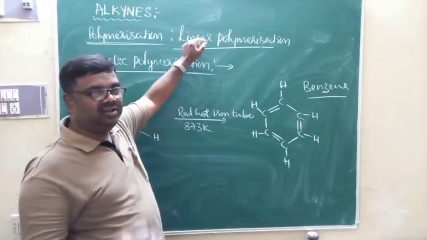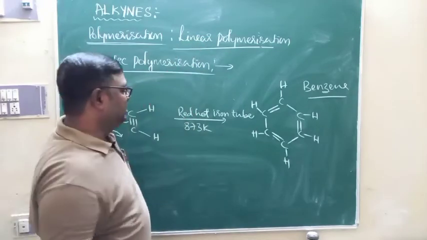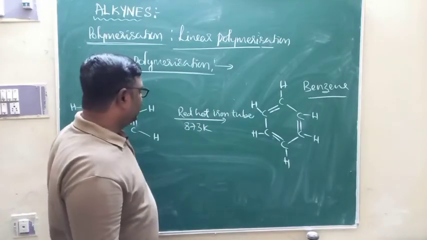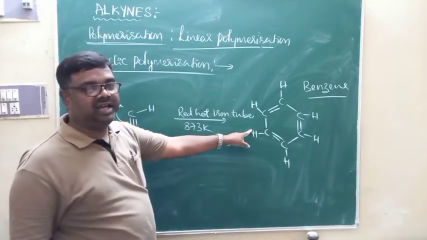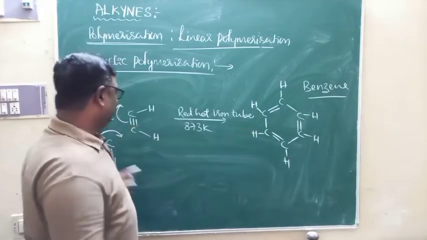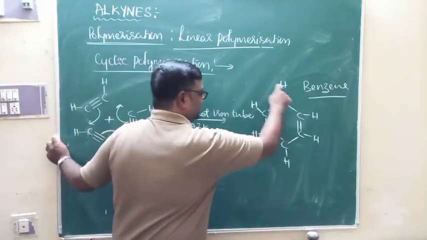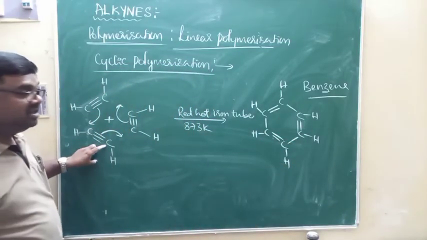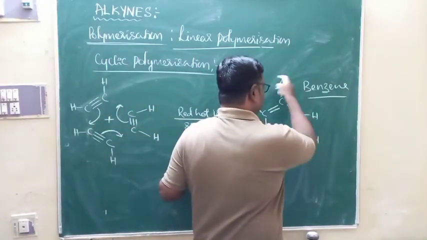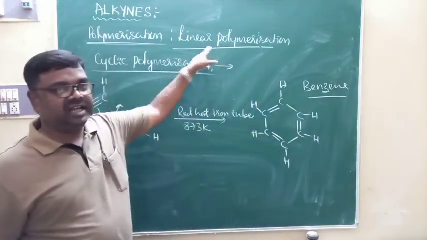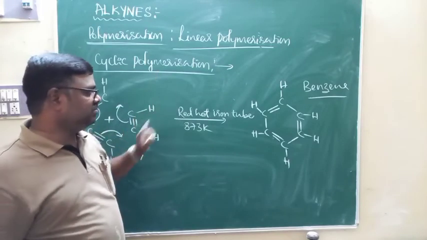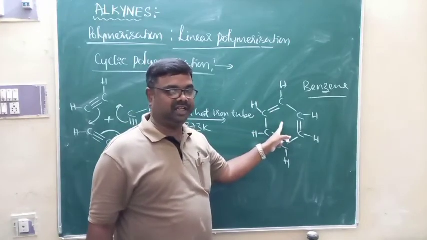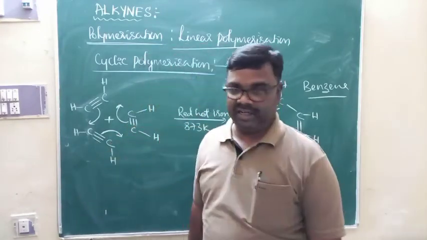You are going to maintain high pressure. When ethine gas is passed through a red hot iron tube at about 873 Kelvin, polymerization occurs, that too cyclic polymerization. Why should I call it cyclic polymerization? Because you are going to get a product that is characterized by a cyclic chain of 6 carbon atoms. 3 molecules of ethine produce benzene, and it is a cyclic compound. Therefore, it is cyclic polymerization. So this is the conversion of ethine into benzene, and that is what we call cyclic polymerization.